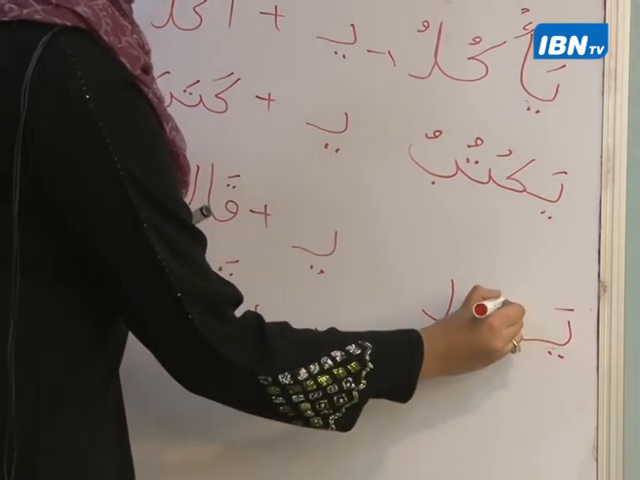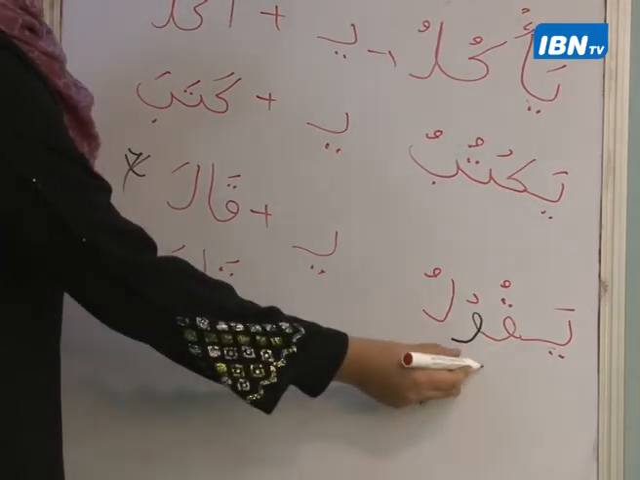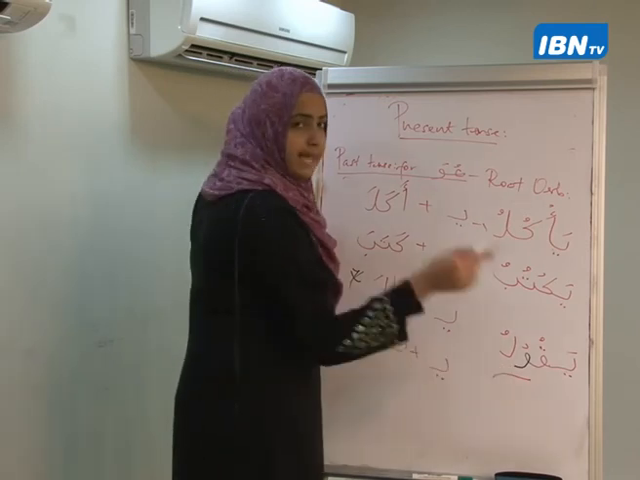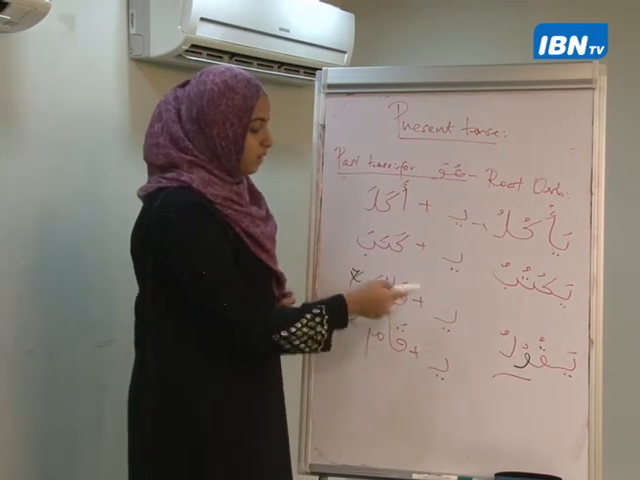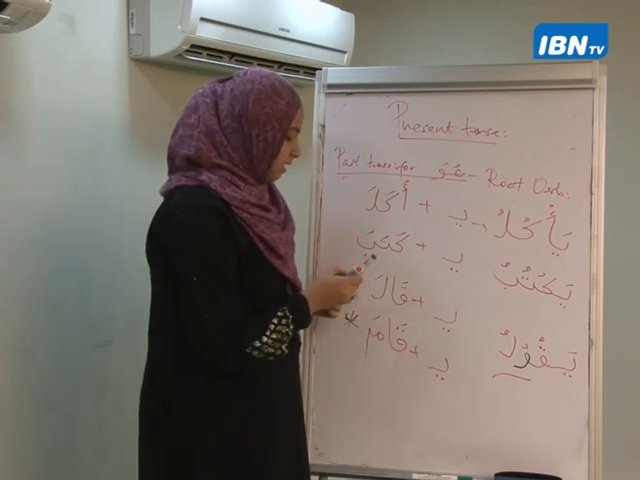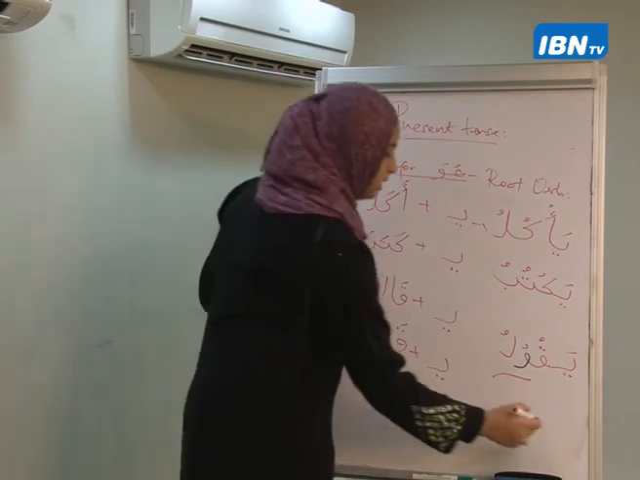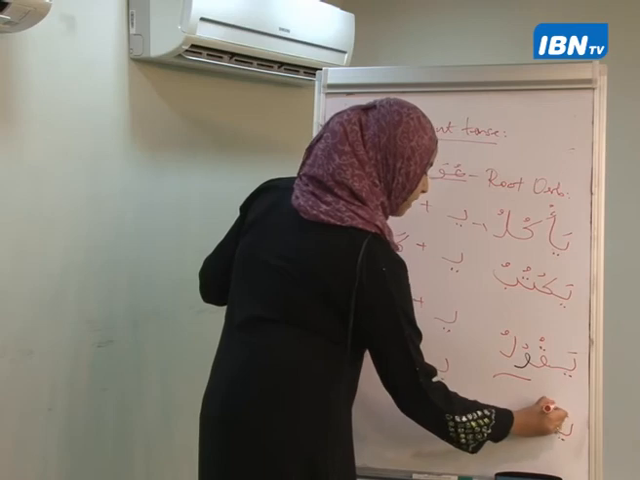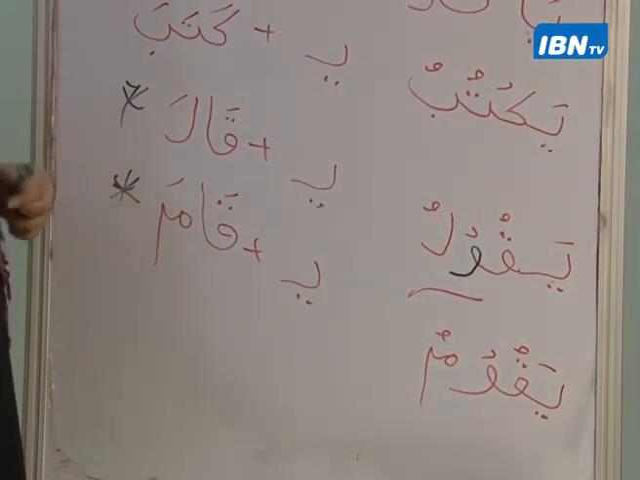So this becomes yaqulu. So what have I added? I have added a waw. Do you see a waw here? You don't see a waw, right? So I've added a waw in the middle, and I've added a ya at the beginning. Same with this one. So qala, he said. Yaqulu, he says. Okay. Same with qama. Qama, he stood. Yaqumu. So I have yaqumu. Yaqumu, he stands. Qama, he stood.